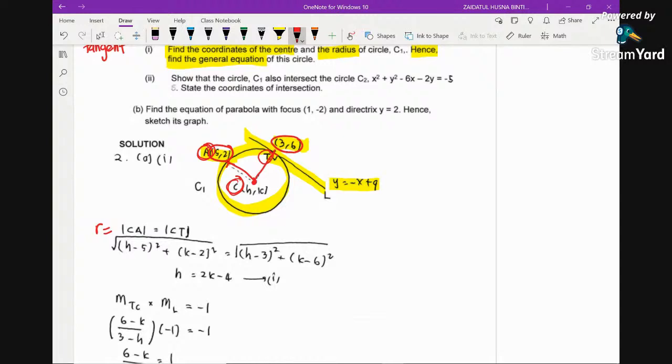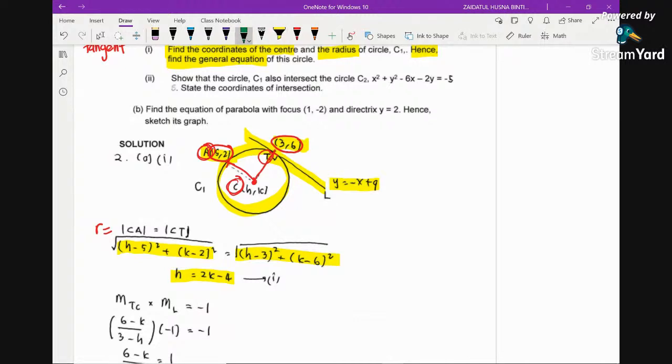So we substitute, and if we square both sides, then you will eliminate the square root, and then you expand. Expand the left hand side, and then the right hand side. Then you can cancel out the h squared here. H squared on the left will be cancelled out with h squared on the right, as well as the k squared, and simplifying everything will give you this equation. So this is one equation, because we have two unknowns in this case, so there must be two equations so that we can solve simultaneously, right?